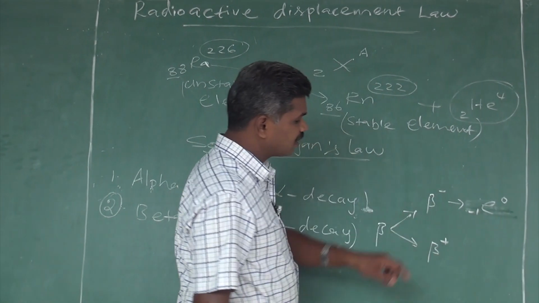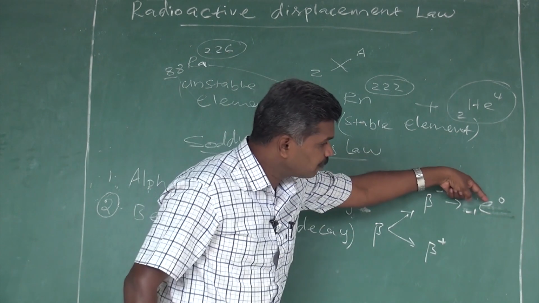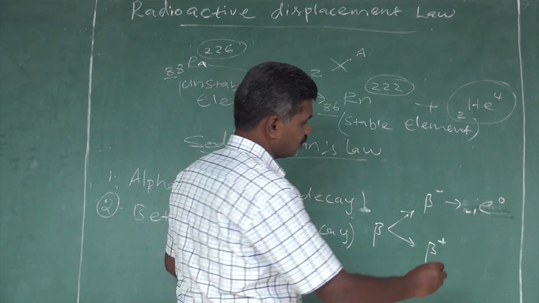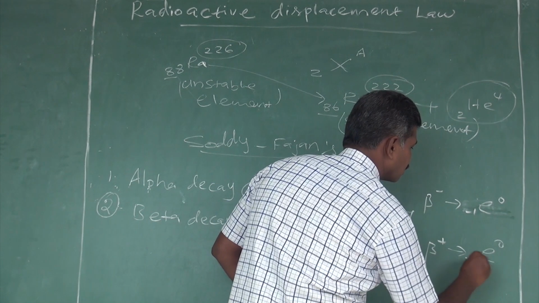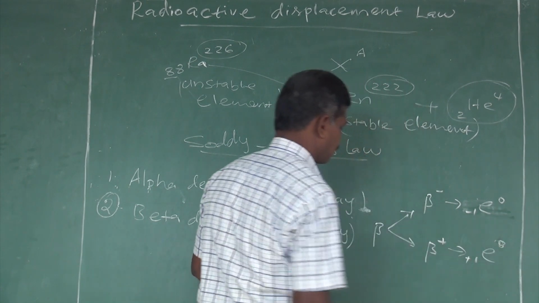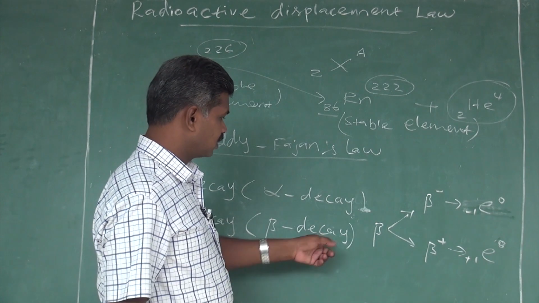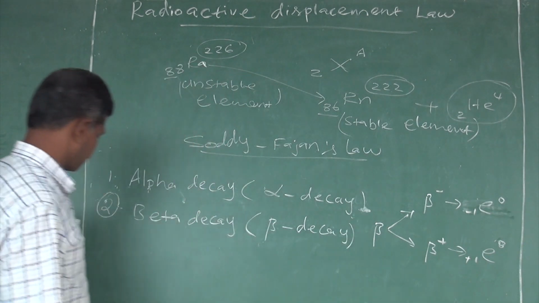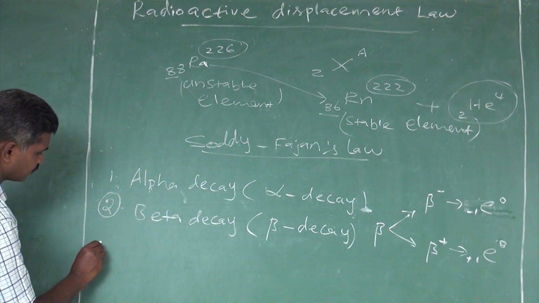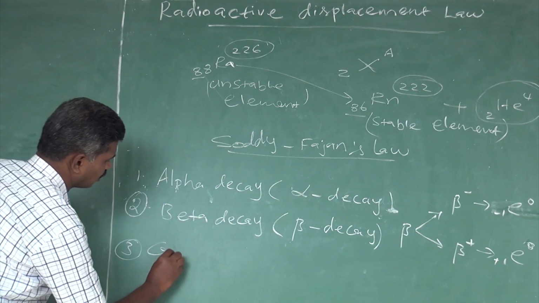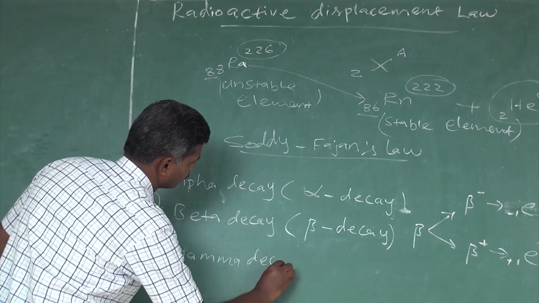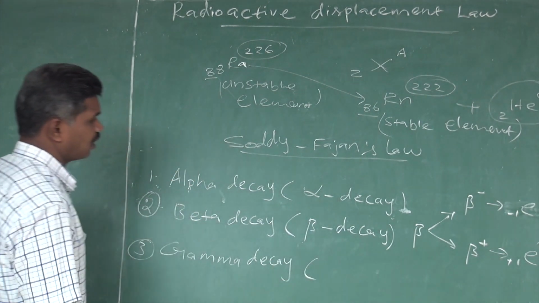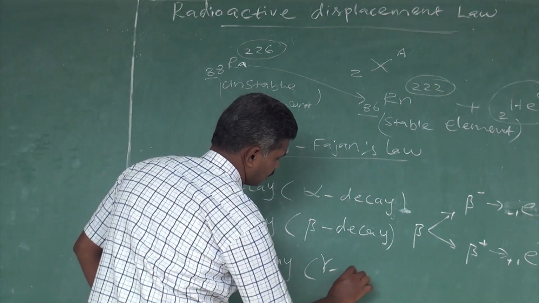Then beta plus is the antiparticle of the electron, that is nothing but a positron. This is the beta decay process. Another one, the third one, gamma decay. We have a symbol also, gamma decay.